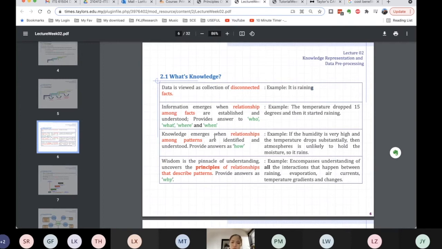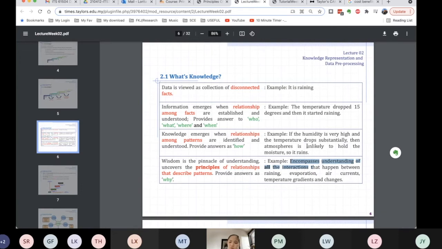And for knowledge, knowledge emerges when the relationships among the patterns are identified and understood. For example, if the humidity is very high and the temperature drops substantially, then the atmosphere is unlikely to hold the moisture, so it rains. It provides us the answer as to how. And the last one, wisdom, is the pinnacle of understanding. This is like the ultimate. It provides the answer as to why. For example, it encompasses understanding of all the interactions that happen between raining, evaporation, air currents, temperature variance, and changes.